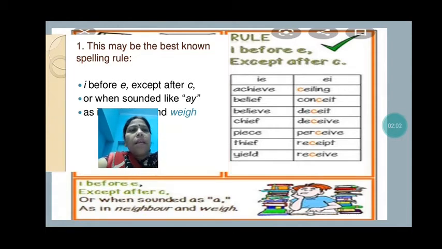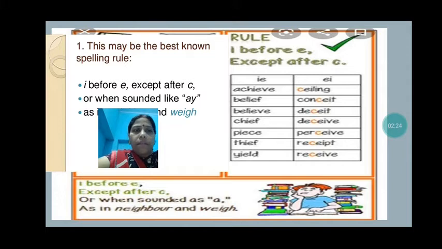Achieve, ACHIEVE, believe, BELIEVE, chief, CHIEF, piece, PIECE, thief, THIEF, yield, YIELD.